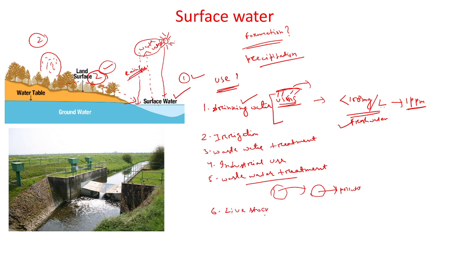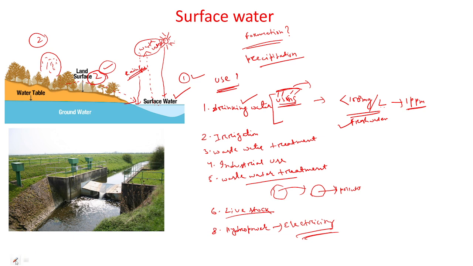It can be used in the livestock. That means the animals are used for the consumption of the meat or the milk, or the egg. So that is called the livestock which are used due to the surface water. And the next one is the industrial use, where normally it is hydropower, by which mainly the electricity is generated. So this is the main use of the surface water.